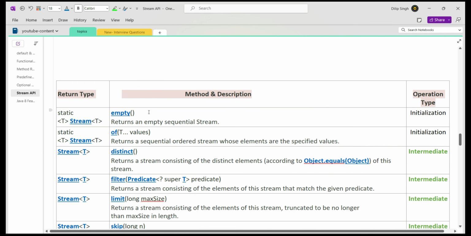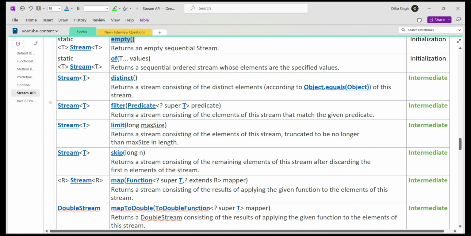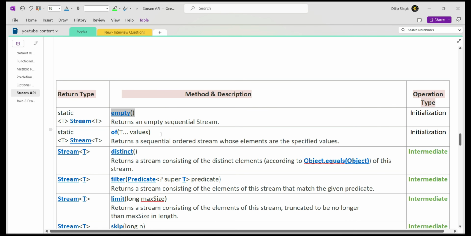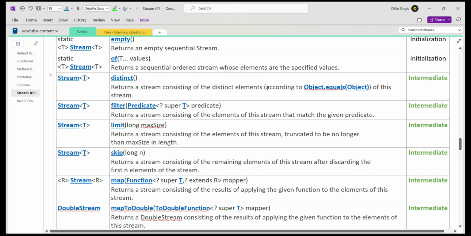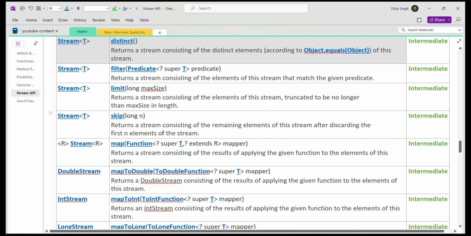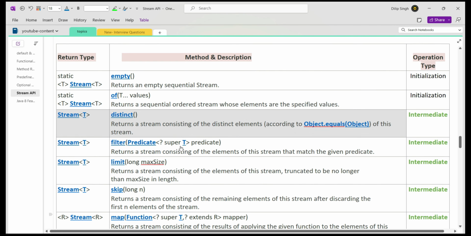So we know that we already used the empty method and the of method, these two methods, as part of stream object creation, right? Now if you come here, we have a lot of methods, so don't worry about every method. We know the functionality of most of the methods, what they are going to do, and we will see practical examples anyway.